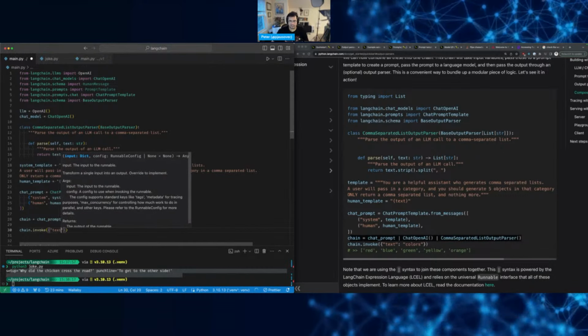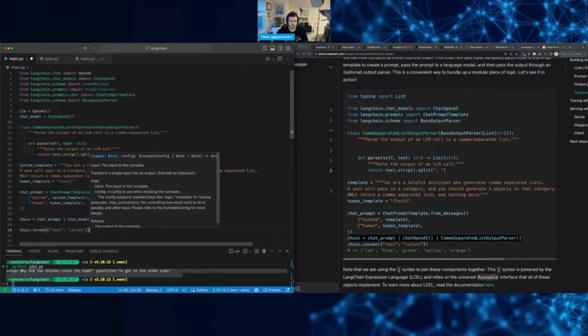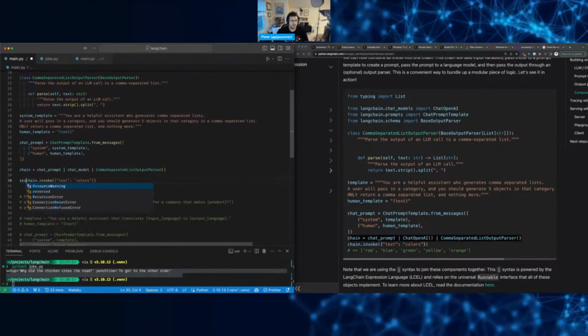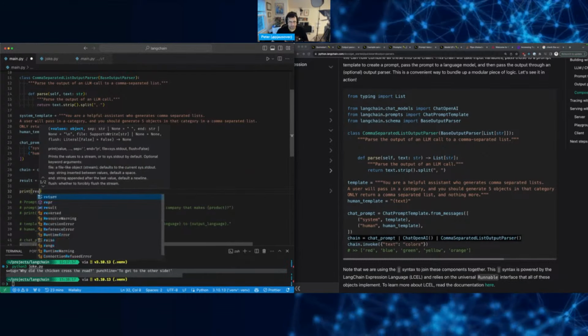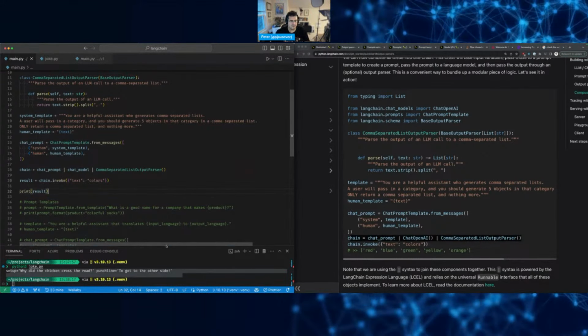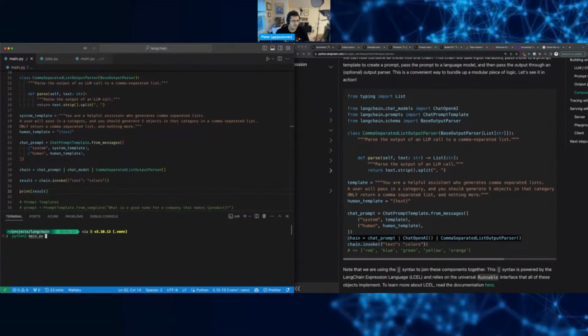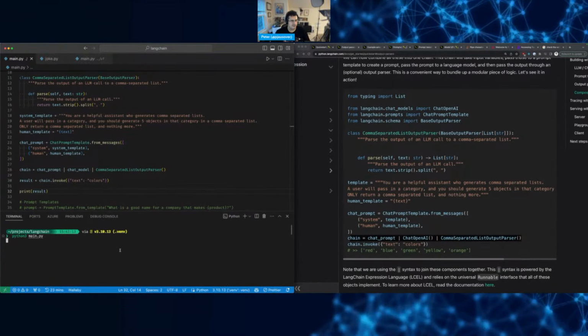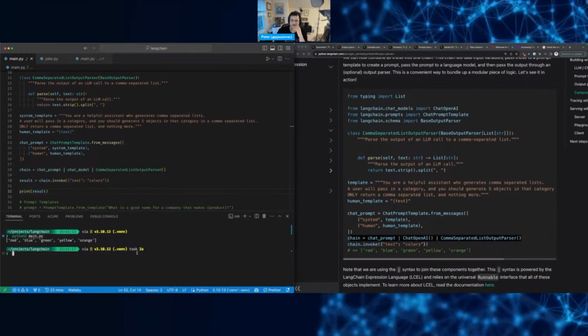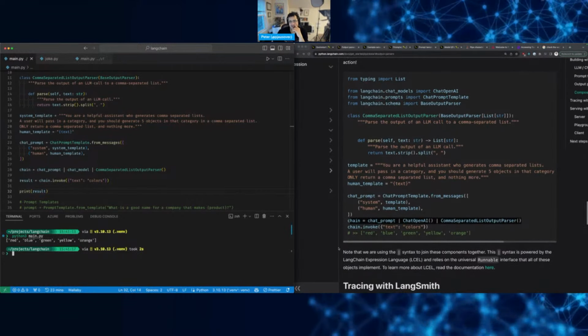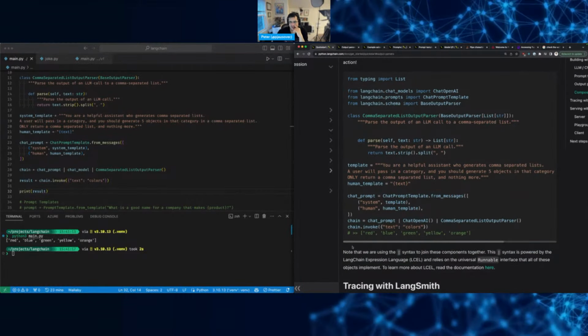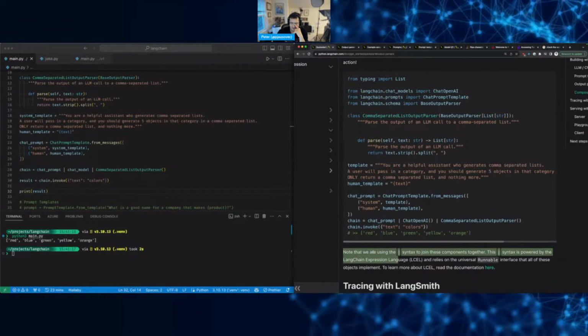chain.invoke, text is colors, and then this will give the result, and print the result. Let's run this. Should give us an array of, yeah, perfect. Okay, there. It's all here. There's a tip for you: continue reading instead of wondering what things are.